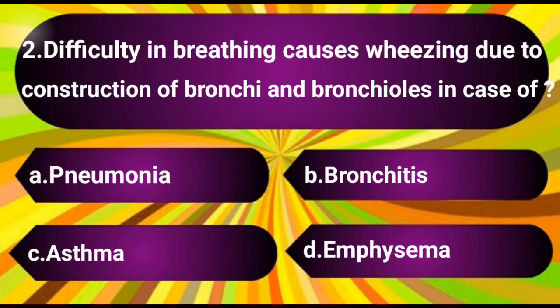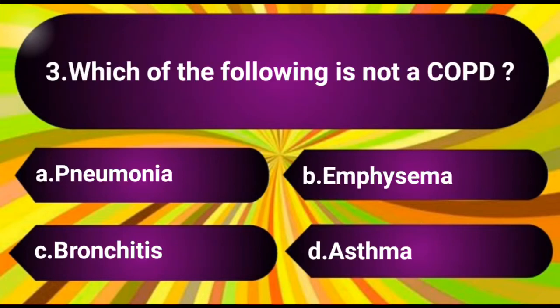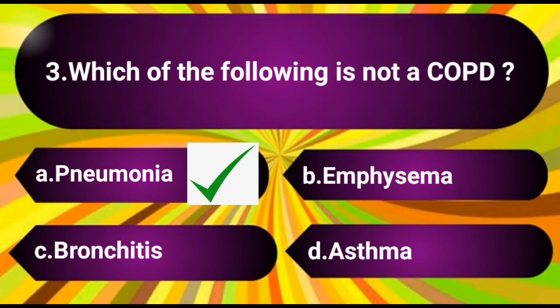Question number 2. Difficulty in breathing causes wheezing due to constriction of bronchi and bronchioles in case of. The options are A. Pneumonia, B. Bronchitis, C. Asthma, D. Emphysema. The answer is C. Asthma. Question number 3. Which of the following is not a COPD? The options are A. Pneumonia, B. Emphysema, C. Bronchitis, D. Asthma. The answer is A. Pneumonia.